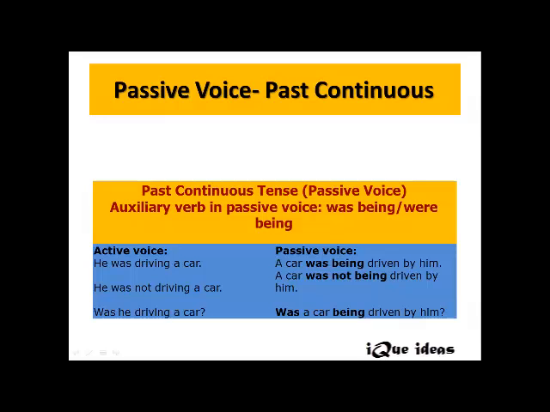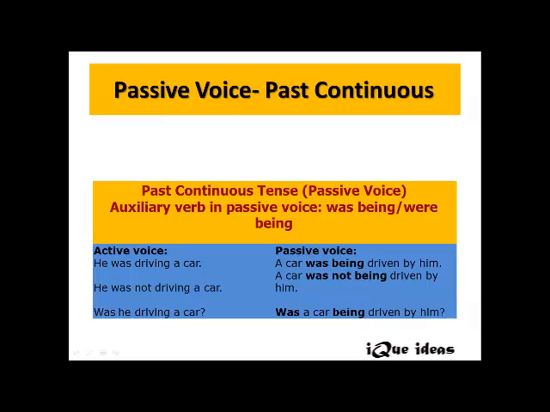He was not driving a car. Again, the object here is a car, gets changed to subject's position, and that's how a car was not being driven by him. He gets changed to him. The last one, was he driving a car? Right, let's change it into passive. Was a car being driven by him?